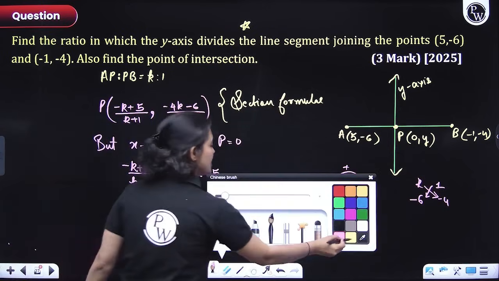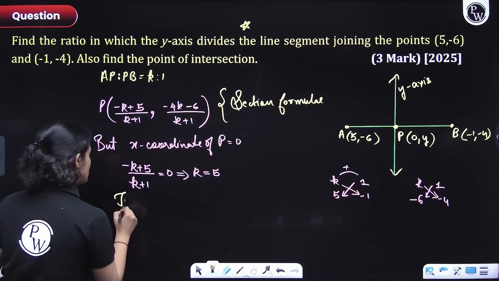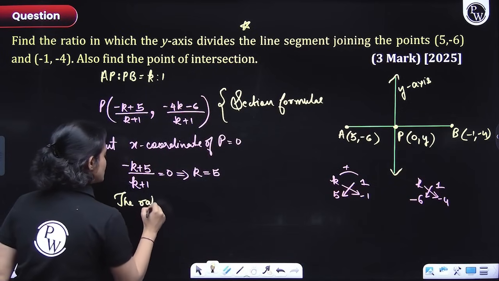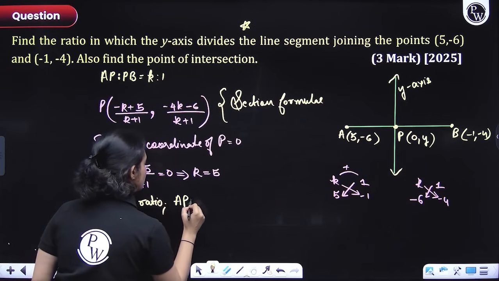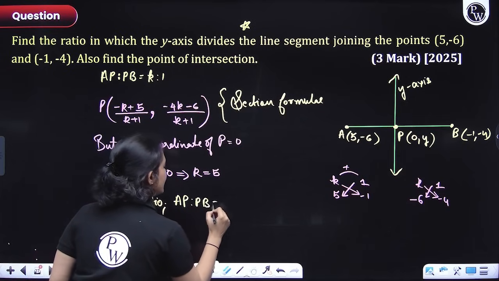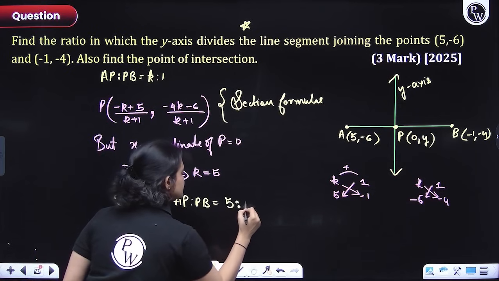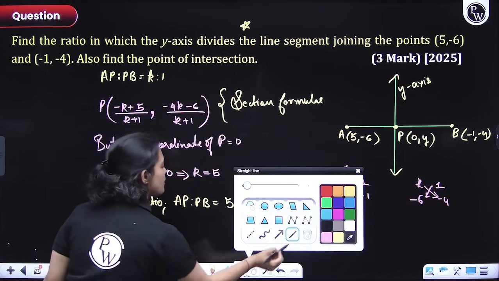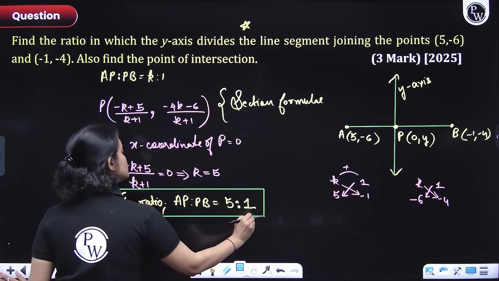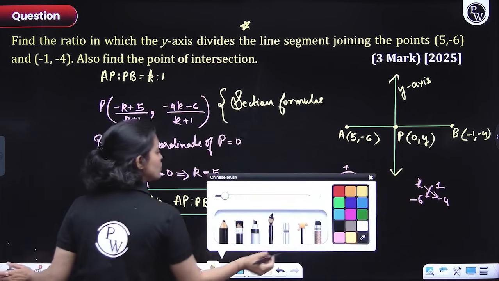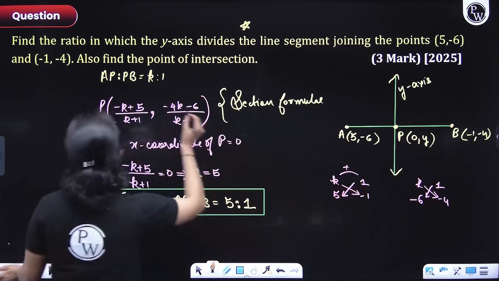So the ratio AP to PB is what, everyone? It is 5:1. But we are still not done. Why are we still not done? Because we have to figure out the coordinates of P also, because they have asked you to figure out the coordinates of the point of intersection.